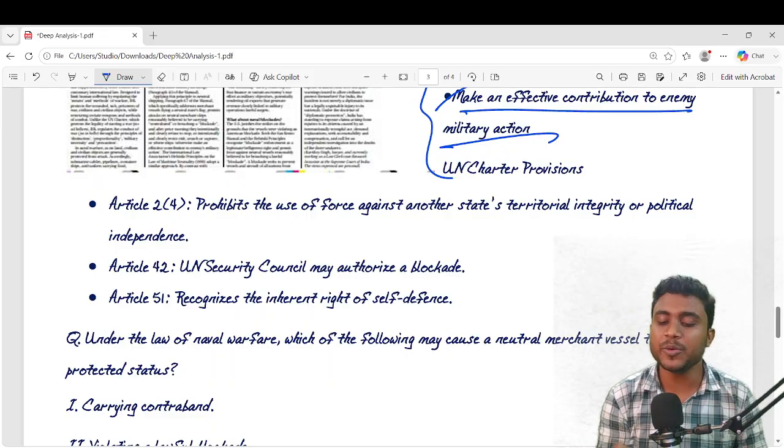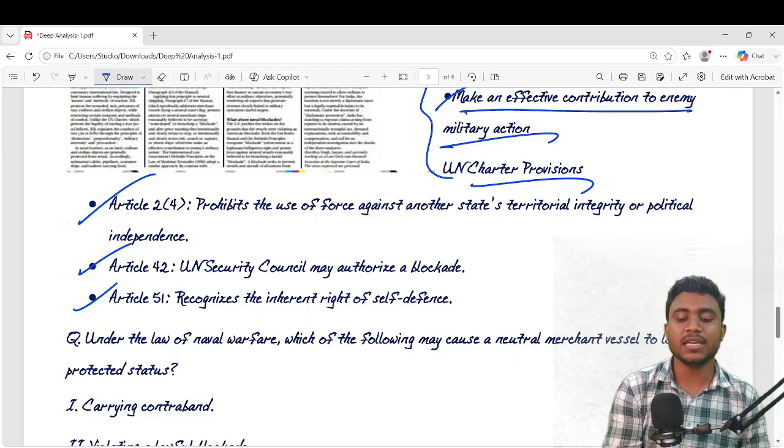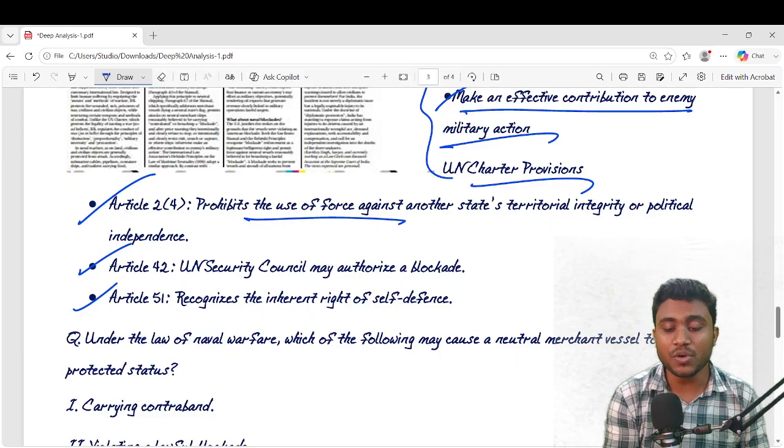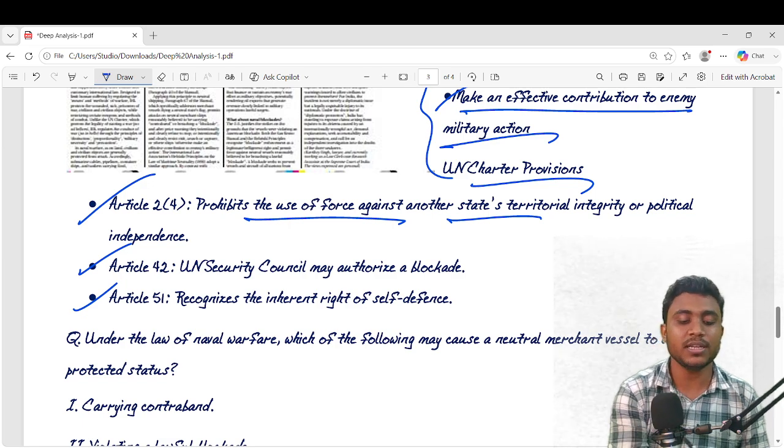Then there are some UN Charter provisions, Article 2, Article 42, 51. They say it prohibits the use of force against another state's territorial integrity or political independence.